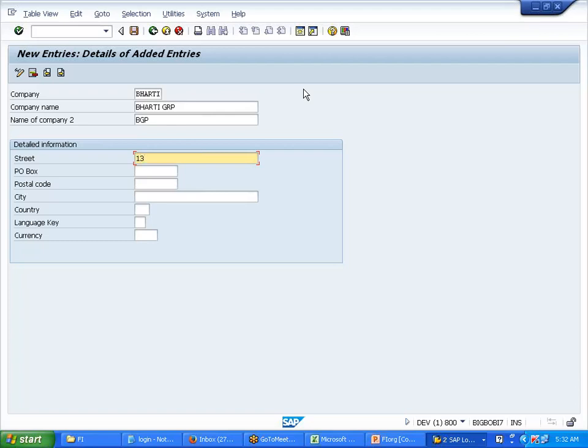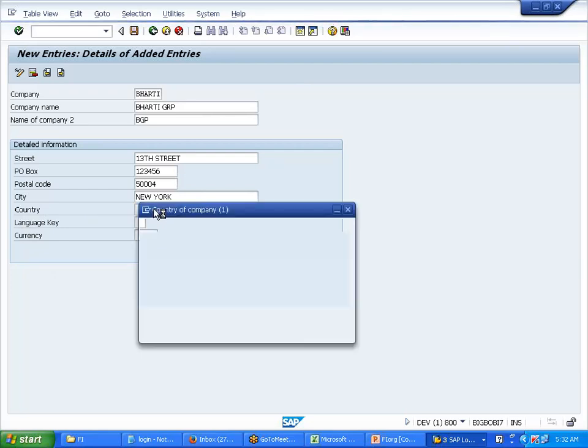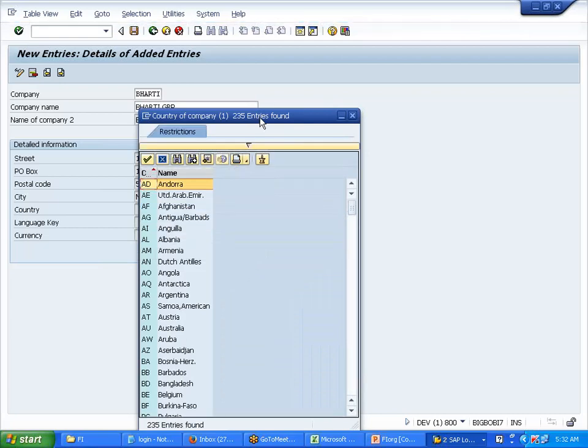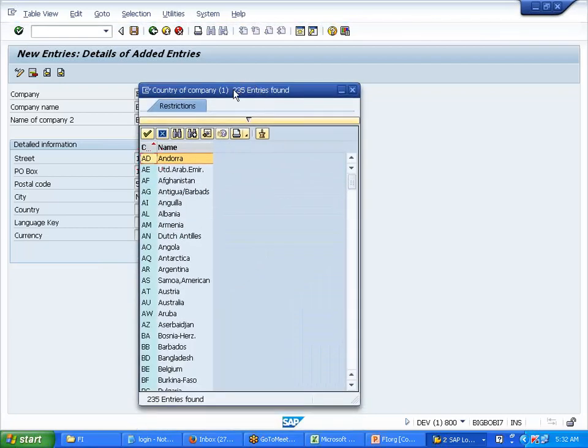Some street number, some number you give. New York. So let's see in how many countries we can implement SAP. Here, 235.